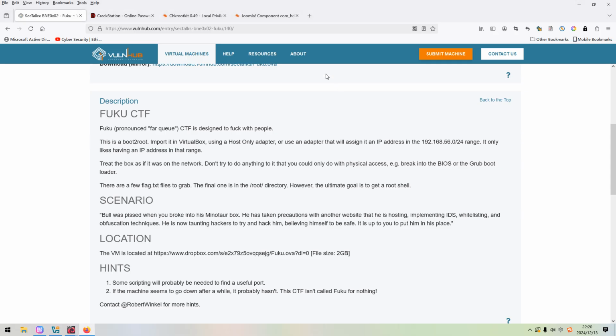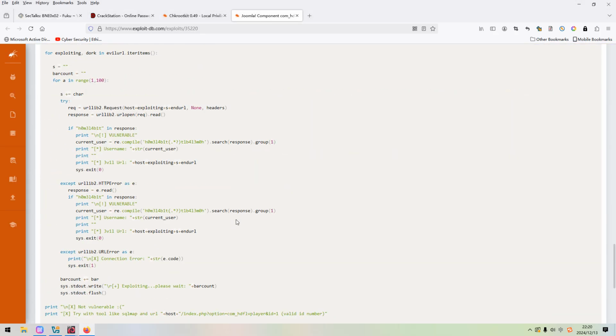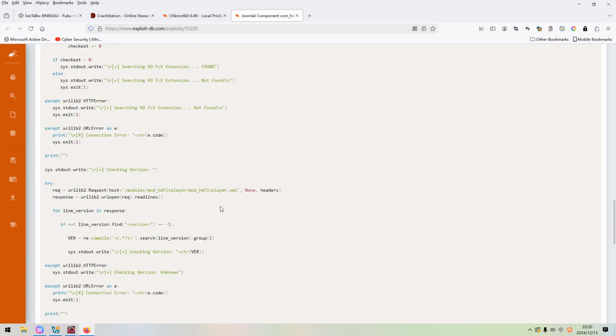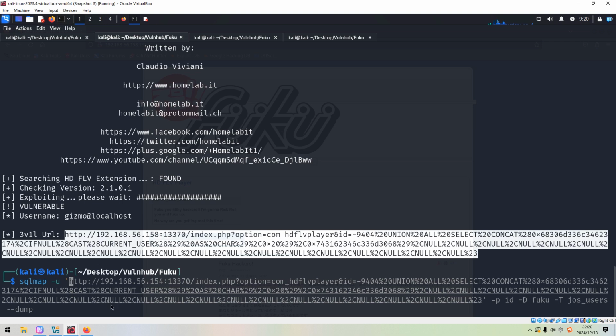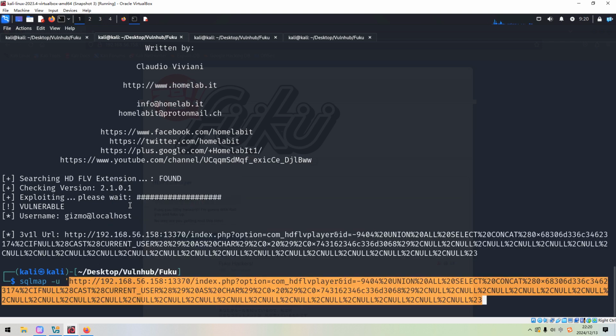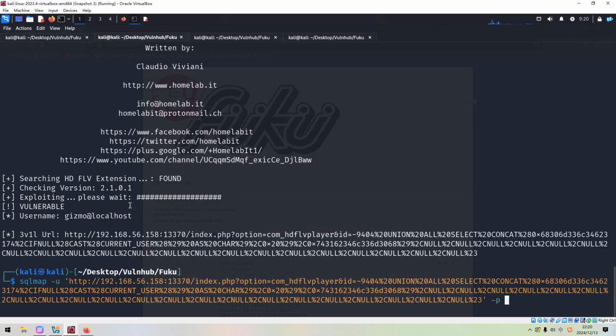You can go to this website and it can give you the instruction. Maybe this one. Yeah, this one. Now paste over here, and we can specify the parameter. The parameter is ID, and we can enumerate the databases.